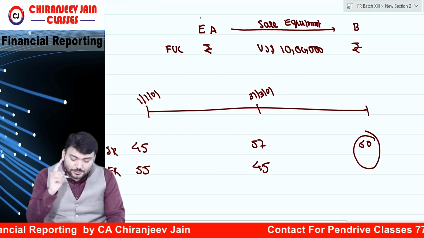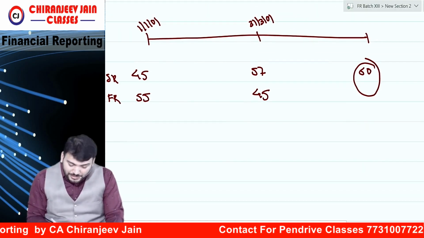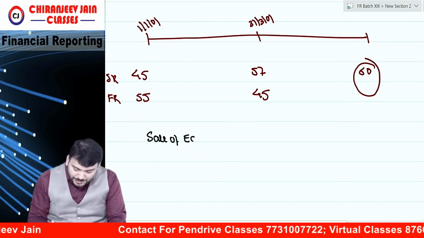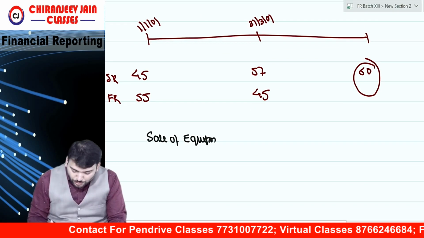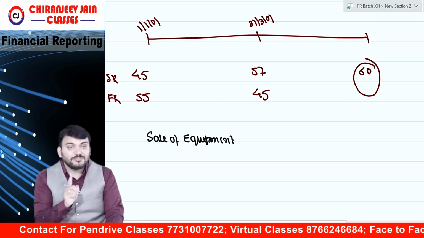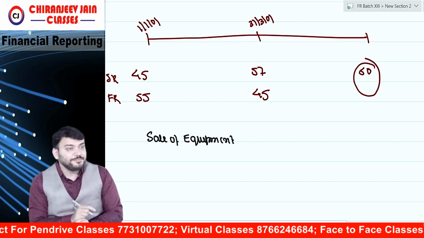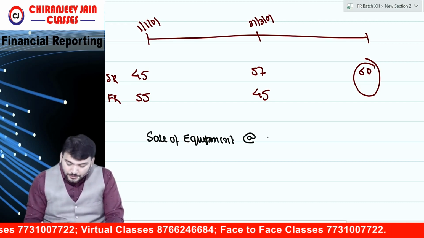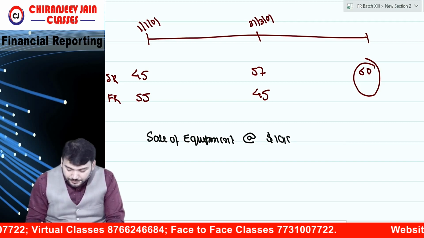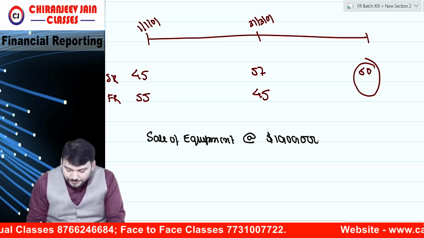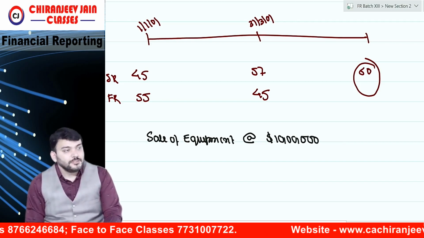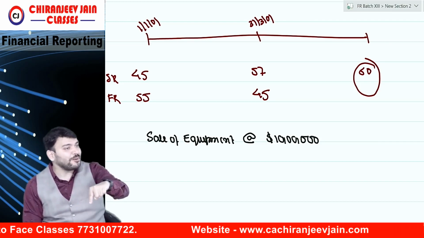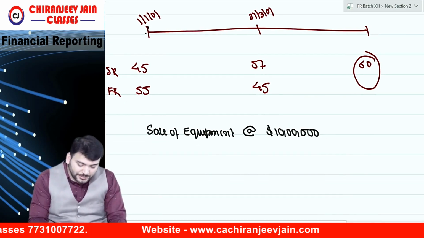It means they are saying there are two contracts in this. One is the sale of equipment. Everyone, just listen, don't think much. Whatever I am saying, listen. Sale of equipment at $10 lakh, at the forward rate now. At the forward rate, because the contract is done here.